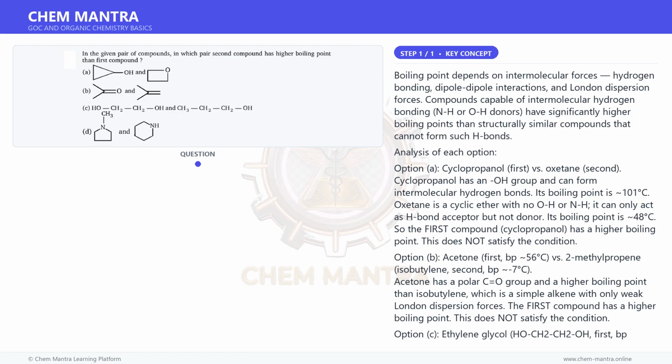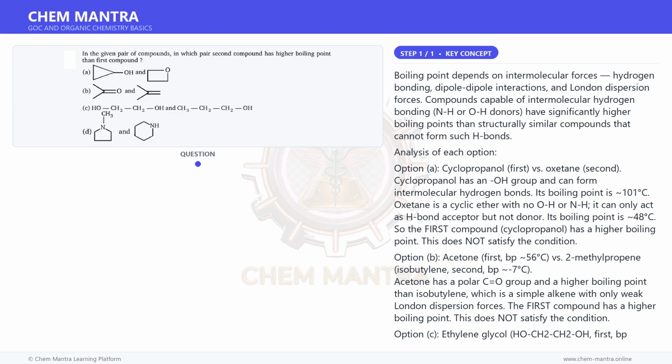Option D: 1-methylpyrrolidine, first, versus piperidine, second. 1-methylpyrrolidine is a tertiary amine, N-CH3, no NH, so it cannot form N-H hydrogen bonds. Its boiling point is ~80 °C.